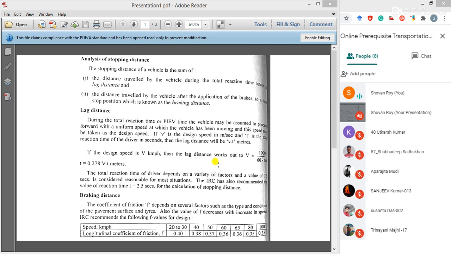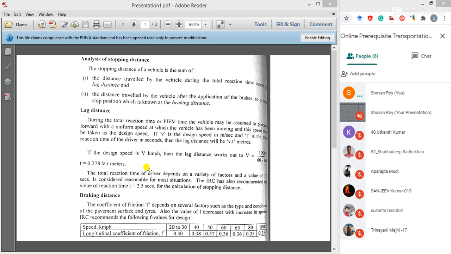Okay, if the design speed is V km per hour, then the lag distance works out to V into T. To convert kilometer per hour into meter per second, we have to multiply V into 1000 by 3600. Therefore, this equals 0.278 Vt meters.